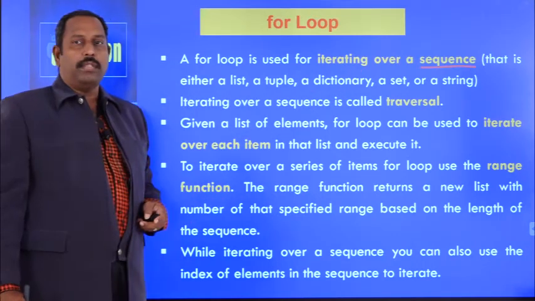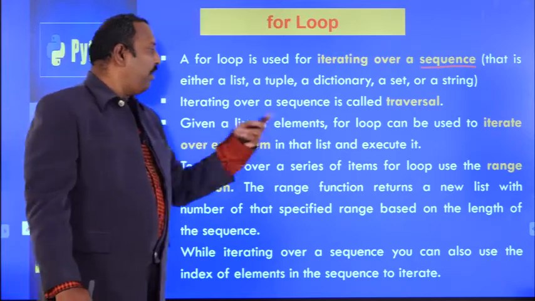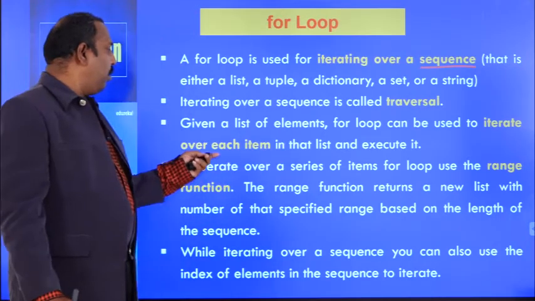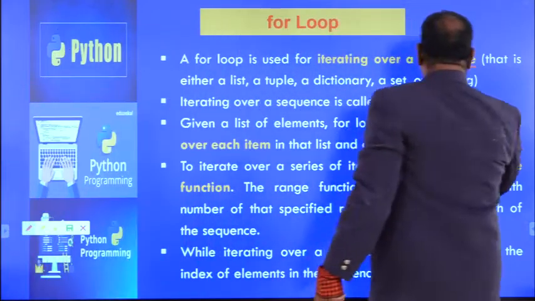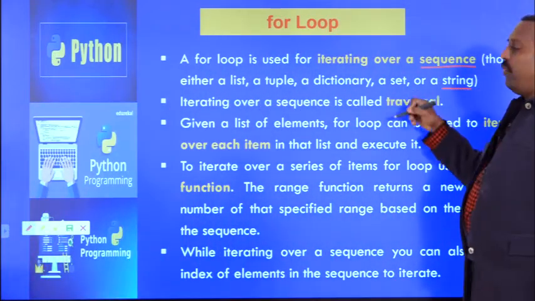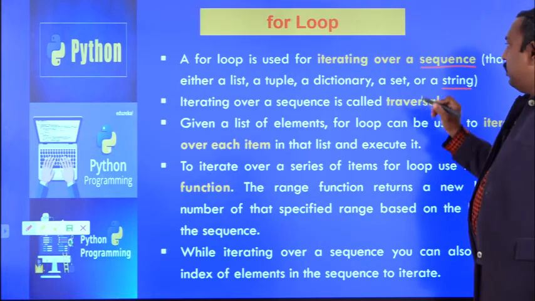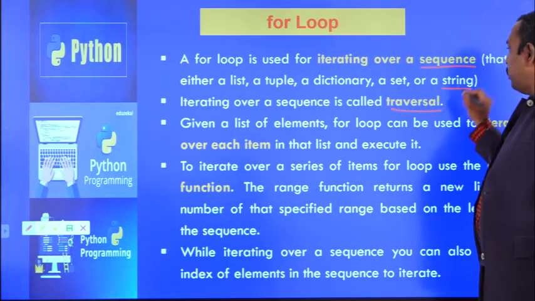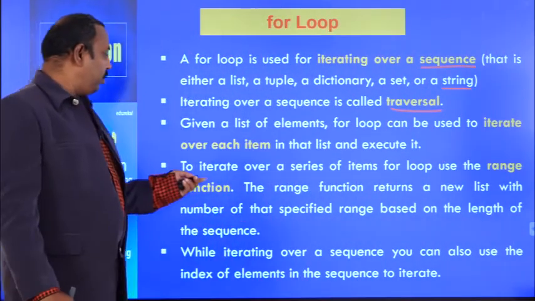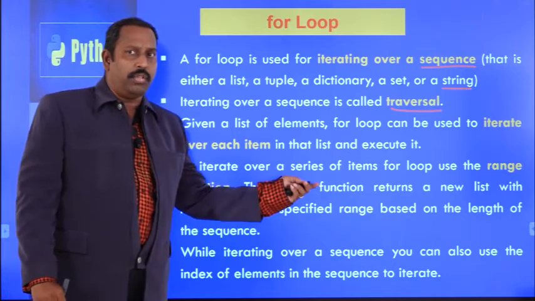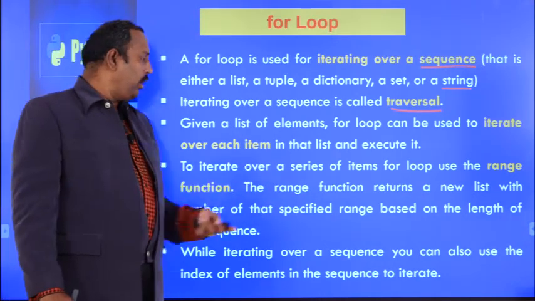So iterating over a sequence is called traversing. Given a list of elements, a for loop can be used over each item in the list and execute it. So suppose I have taken a string, for each element the loop will be executed until all the elements in the string have been completed. So that is called traversal. To iterate over a series of items, we can also use a range function. Range function we can also use in for loops.